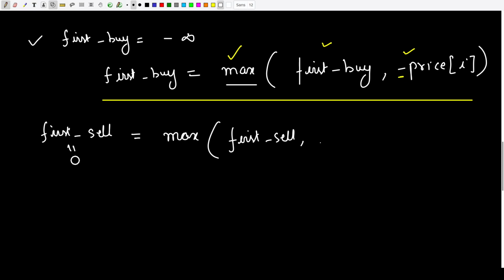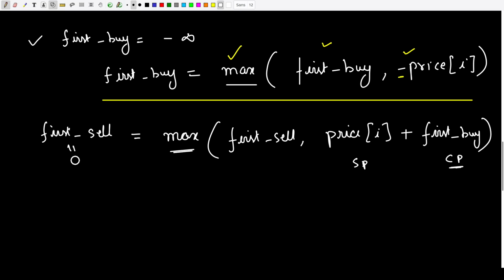Okay, so first sell maximum profit, or if I am selling the stock at the price of ith price plus the amount I owe with. Okay, so now I want to get the profit, so the profit will be equals to selling price minus cost price. So this is how we are doing it. Remember, this is my cost price, this is my selling price. And since in cost price I have negative with me, that is why I'm adding addition rather than subtraction. And this is how you will be able to maximize your first sell.